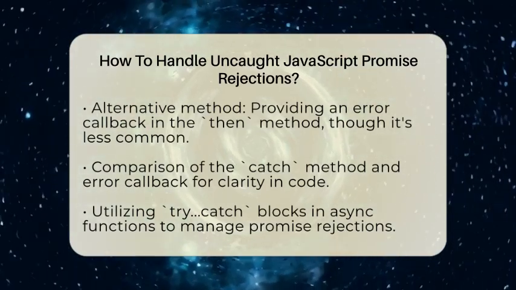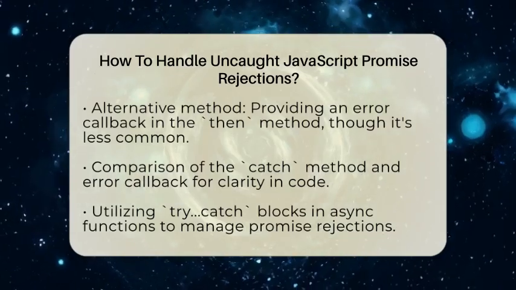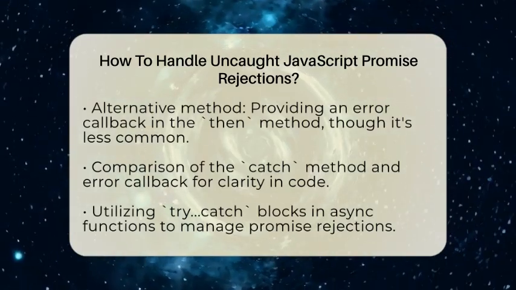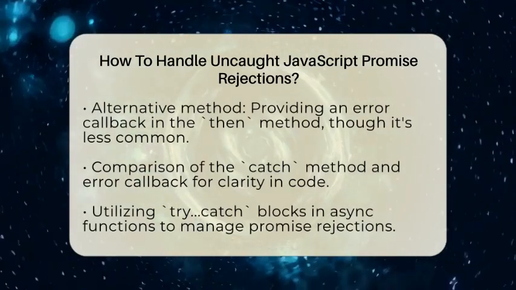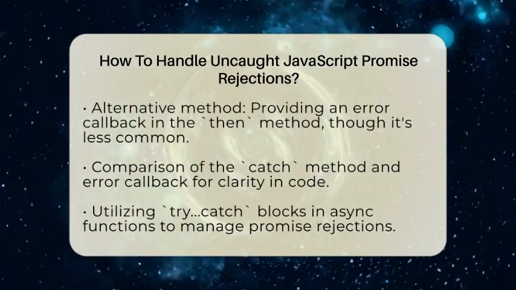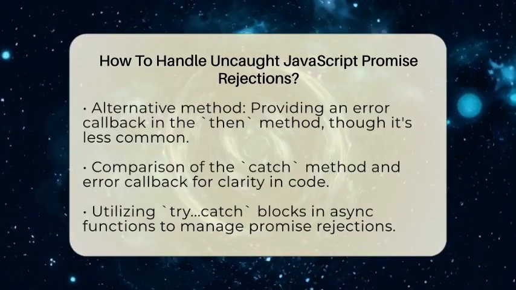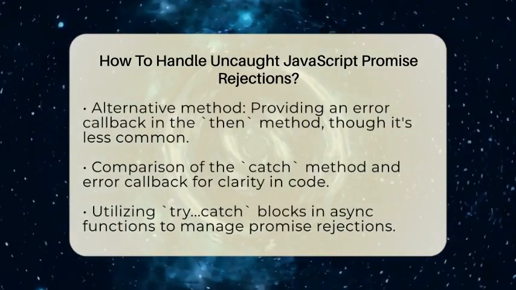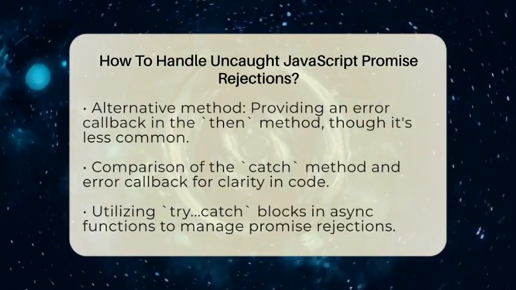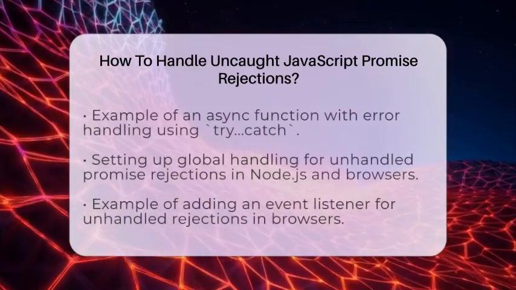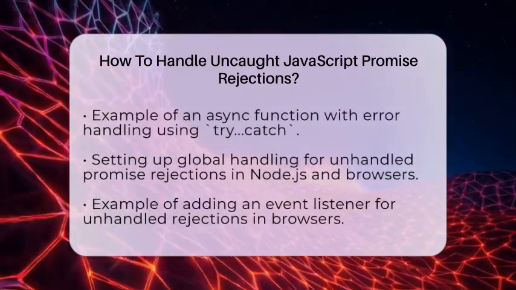If you are using async functions, you can use a try catch block to handle promise rejections. This pattern makes your asynchronous code look more like synchronous code, which can improve readability. For instance, you can write async function fetchData. Try: const response = await fetch